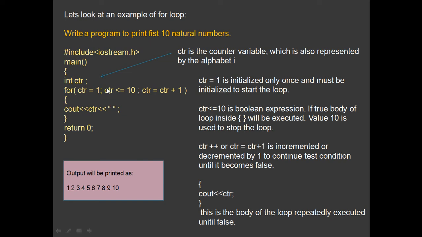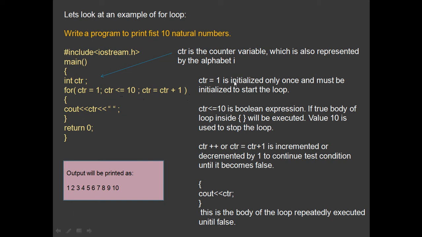Because when it becomes 10 is less than 10, that will be false, and the output will be printed 1 to 9 only. But the question is asking for the first 10 natural numbers. So that's why the relational operator less than or equal to is used, not CTR less than 10, but CTR less than or equal to 10. Clear?